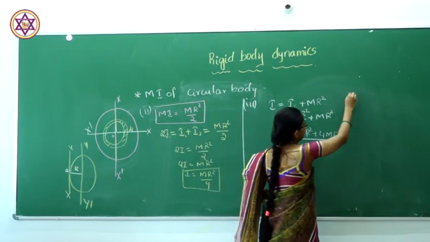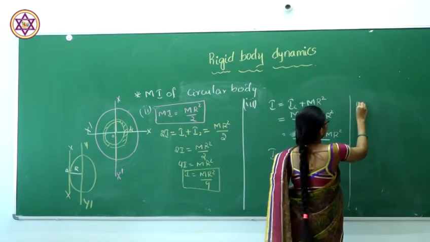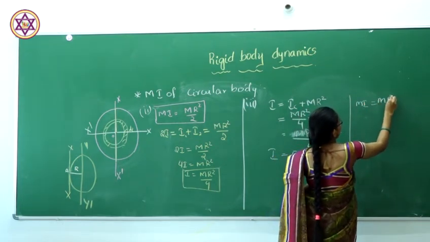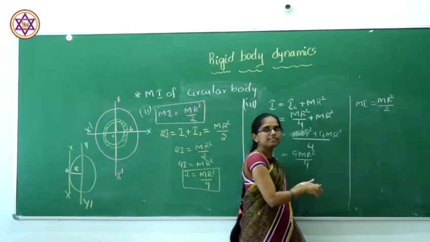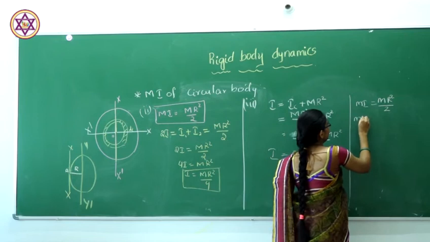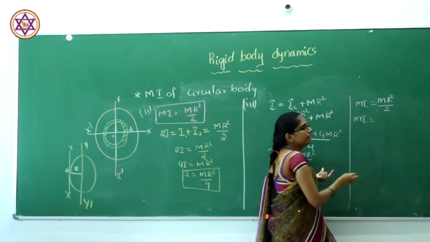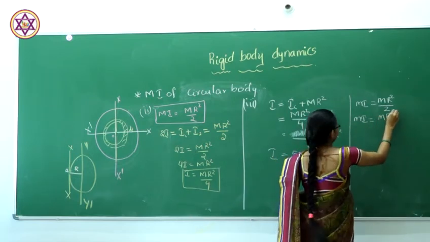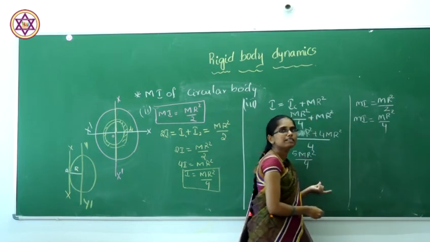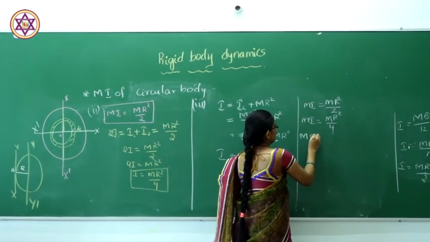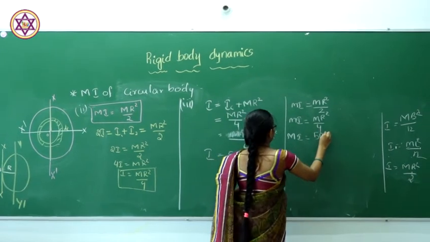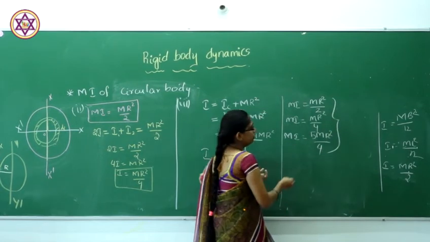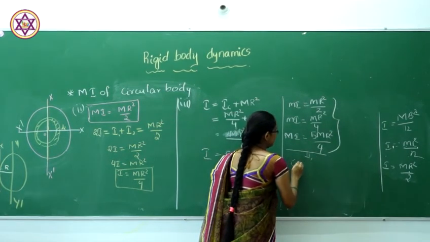So from all these we can conclude that the moment of inertia of the disc will be m r square divided by 2 when it passes through the center. Similarly, the moment of inertia of a circular ring when it passes through a diameter is m r square divided by 4. When it passes through a tangent, the moment of inertia will be 5 m r square divided by 4. So these are the three formulas for a circular disc.